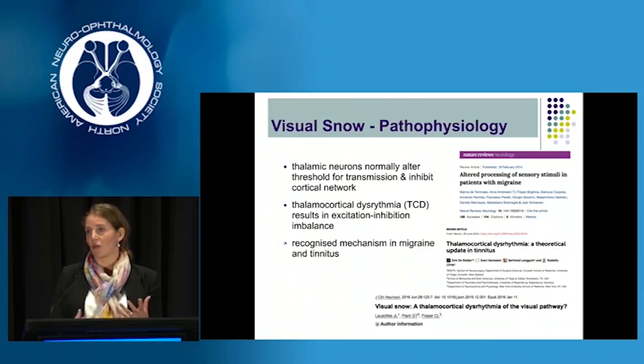Similar to some of the comorbid diseases of migraine and tinnitus, we know from research in those areas that, for example, in the case of migraine, the thalamic neurons can reduce the sensory threshold, and that's the reason why patients with migraines are much more sensitive to visual stimuli, so photophobic, and, for example, also auditory stimuli, such as phonophobia.